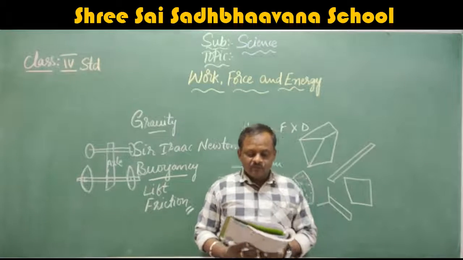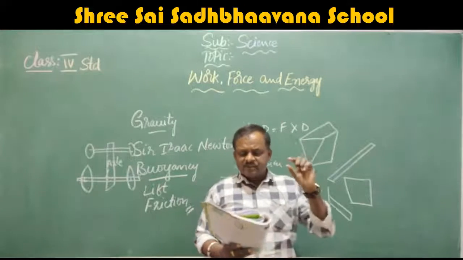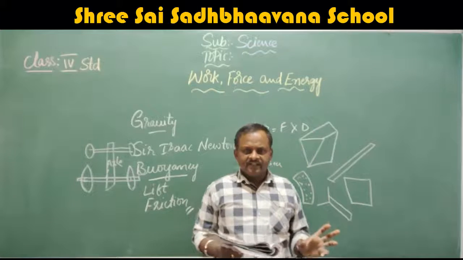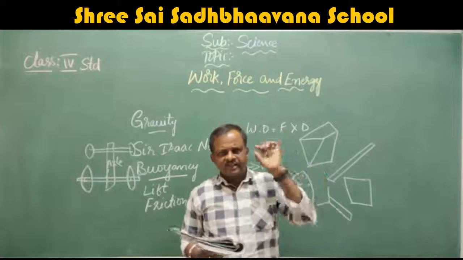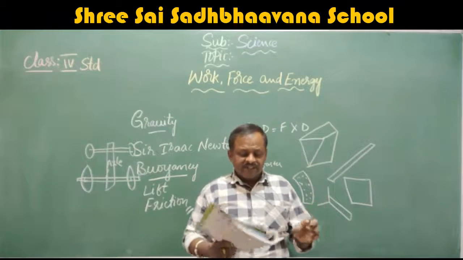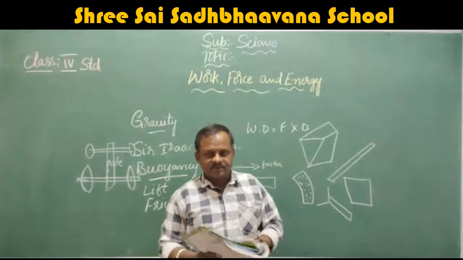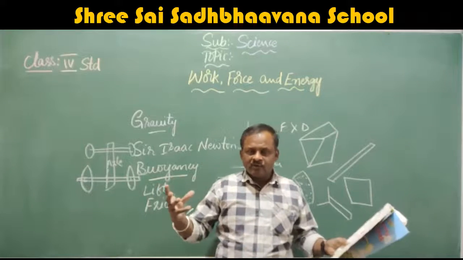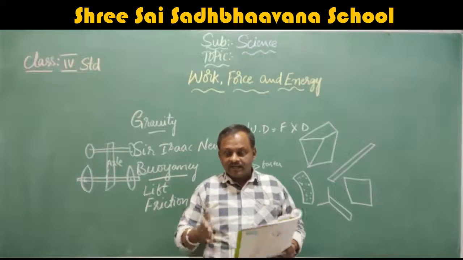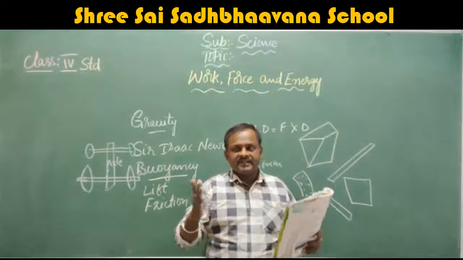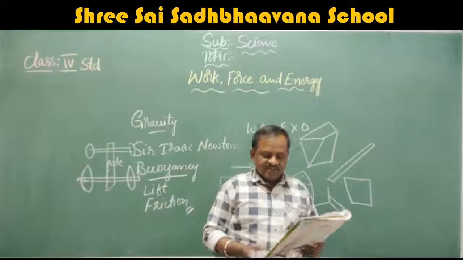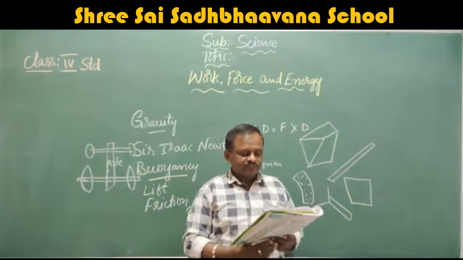Yes. Now we'll move to atomic energy. An atom is the smallest particle of matter, which cannot be divided into anything further. That last particle is called an atom. Atomic energy comes from splitting an atom, that is fission, and joining of atoms, that means fusion. Joining two or three atoms together produces heat, or by splitting an atom, we can get energy. That energy is converted into electrical energy. Here atomic energy plants are there.